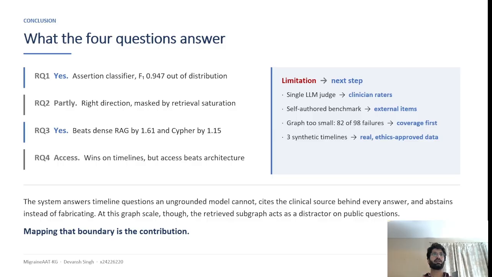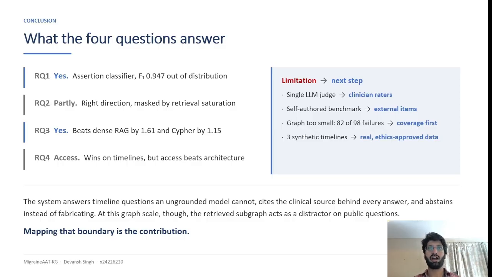Conclusion. Out of my four research questions, one is yes. Research question two is partial, because it's the right direction, but it masks my retrieval saturation. Research question three is also yes, because it beats the RAG and the Cypher. Research question four is basically access, yes, because it wins on timeline, but not on the architecture.